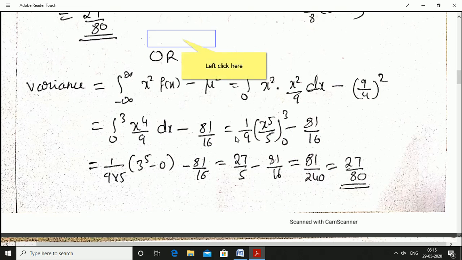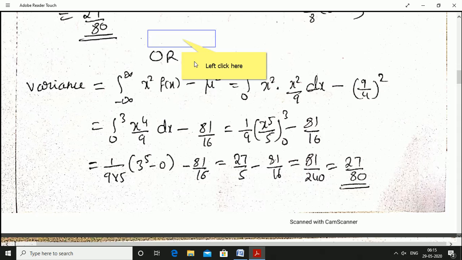The first term 1 by 9 constant, x power 4 integration is x to the power 5 divided by 5 between the limit 0 to 3, minus 81 by 16. Only we need to integrate this part, it is minus mu square. It is 1 by 9 into 5s are, upper limit 3 power 5 minus 0, minus 81 divided by 16. On simplification it will be 27 by 5 minus 81 by 16, nothing but 27 by 80. Same answer we are getting.